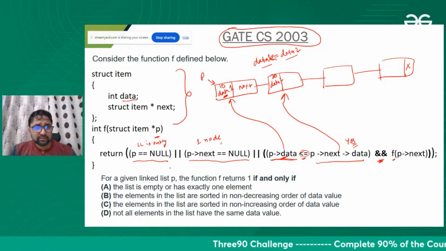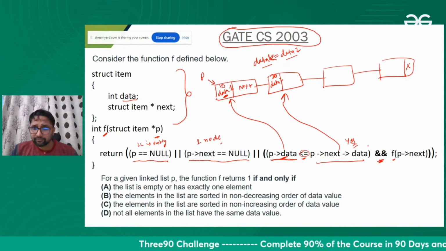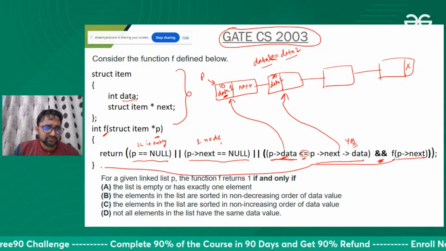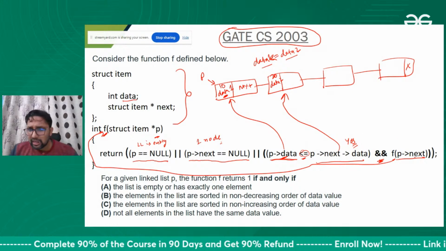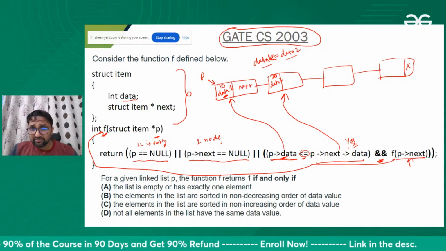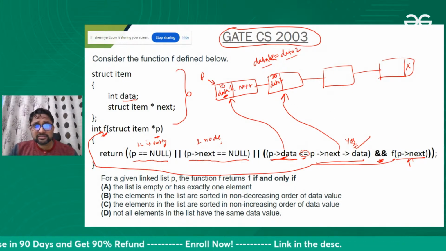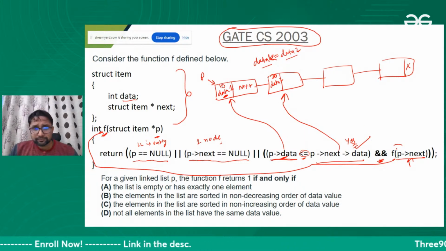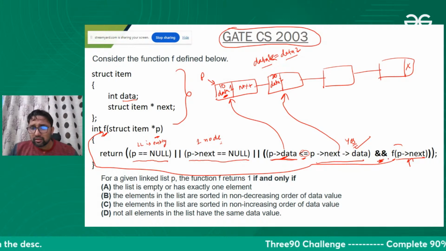Okay, we are calling this f function recursively. This is a recursion going on over here. So we are calling this function recursively, fine. And we are passing, if this is happening, 20 is greater than 10, then, and this condition is also happening.